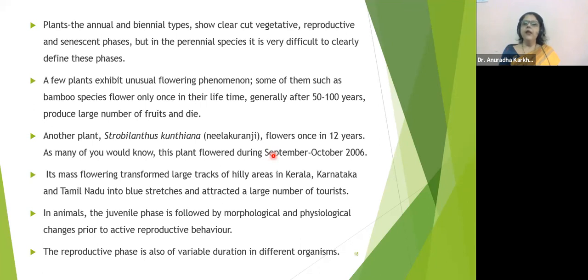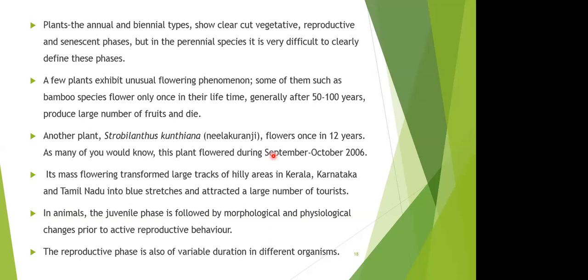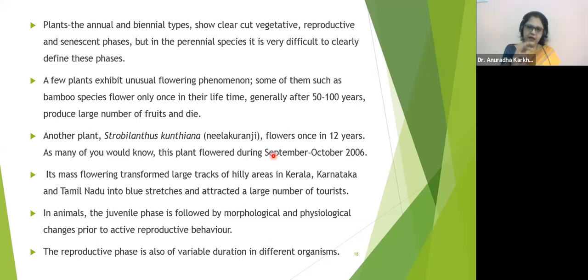Okay. Then plants, the annuals and the biennial types show clear-cut vegetative, reproductive, and senescent phases. But in the perennial species, it is very difficult to clearly define these phases. Now, please understand, my dears, what are annuals, biennials, and perennials. Annuals are those plants which are capable of completing their vegetative as well as their reproductive cycles within a year's time span.